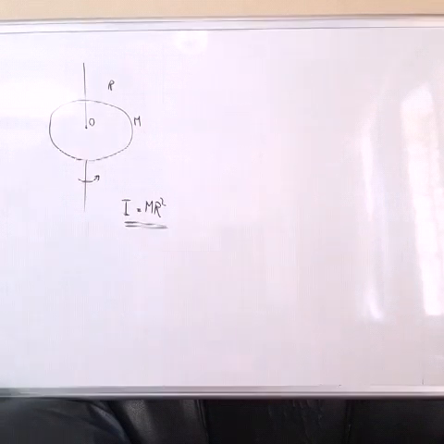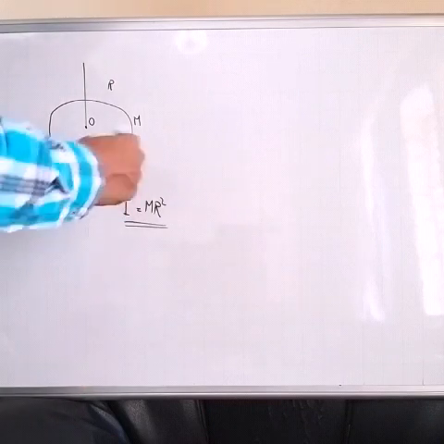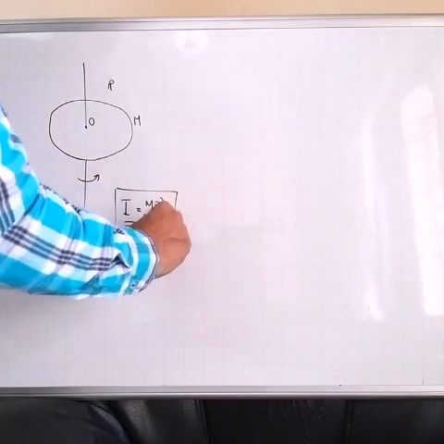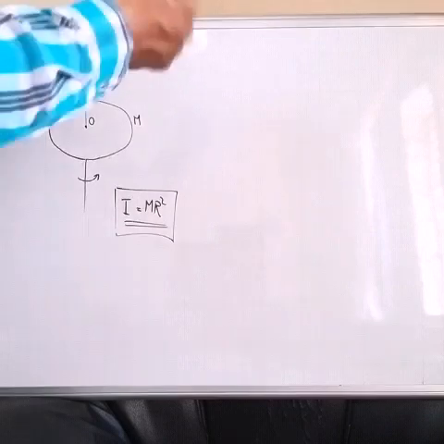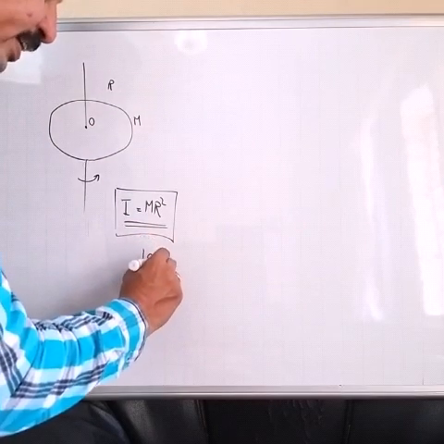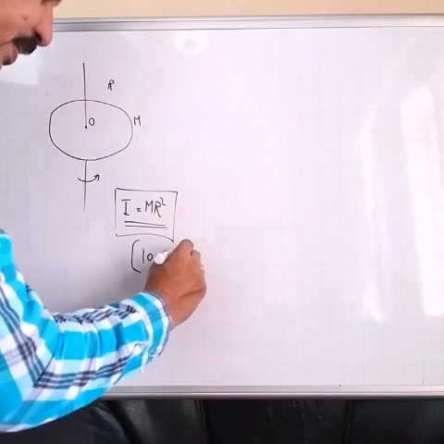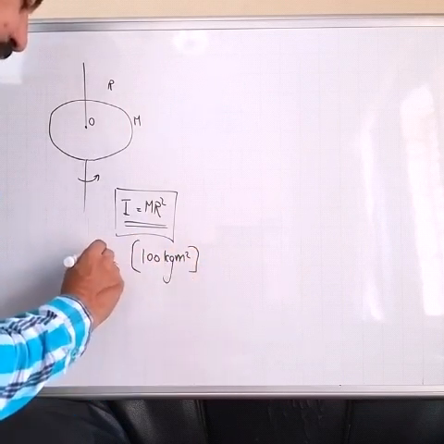See, this is an object of mass m, and r is the radius, and moment of inertia is mr square. And let us imagine that this moment of inertia comes out to 100 kg meter square. Remember, kg meter square is a unit of moment of inertia.